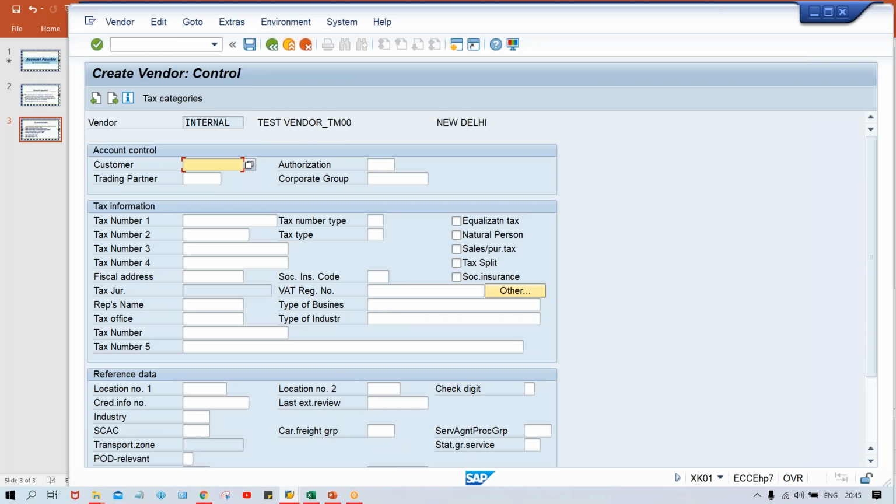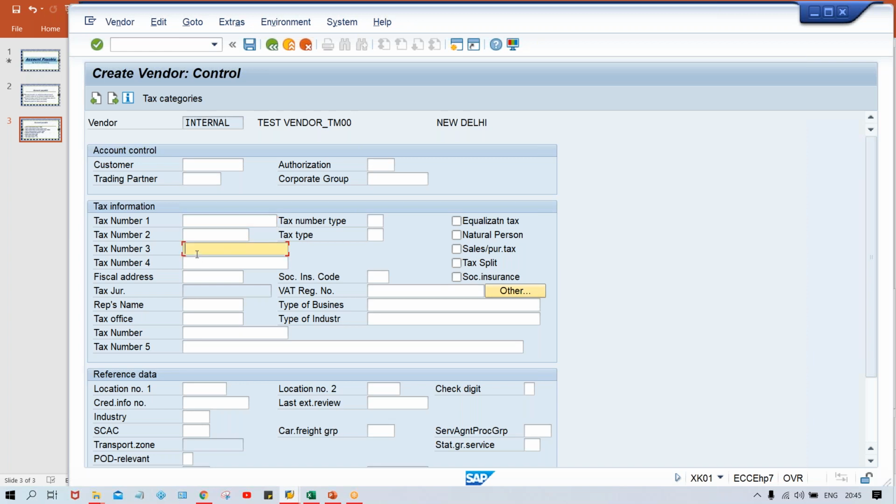This is called the control tab. So here, what is happening, guys? Generally, tax related information is going to be tax codes. Tax related information like GST number, VAT number, whatever is there is going to be specified here. And that too country wise, multiple different kinds of numbers will be there, guys, right?